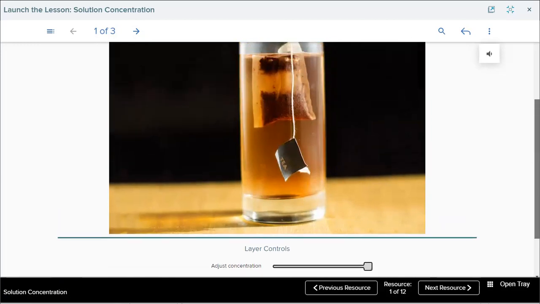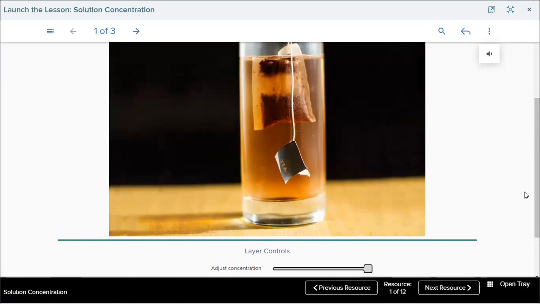What happened to its color? It's getting darker, more red. Okay, Mariam, what happens to its color? It gets darker.